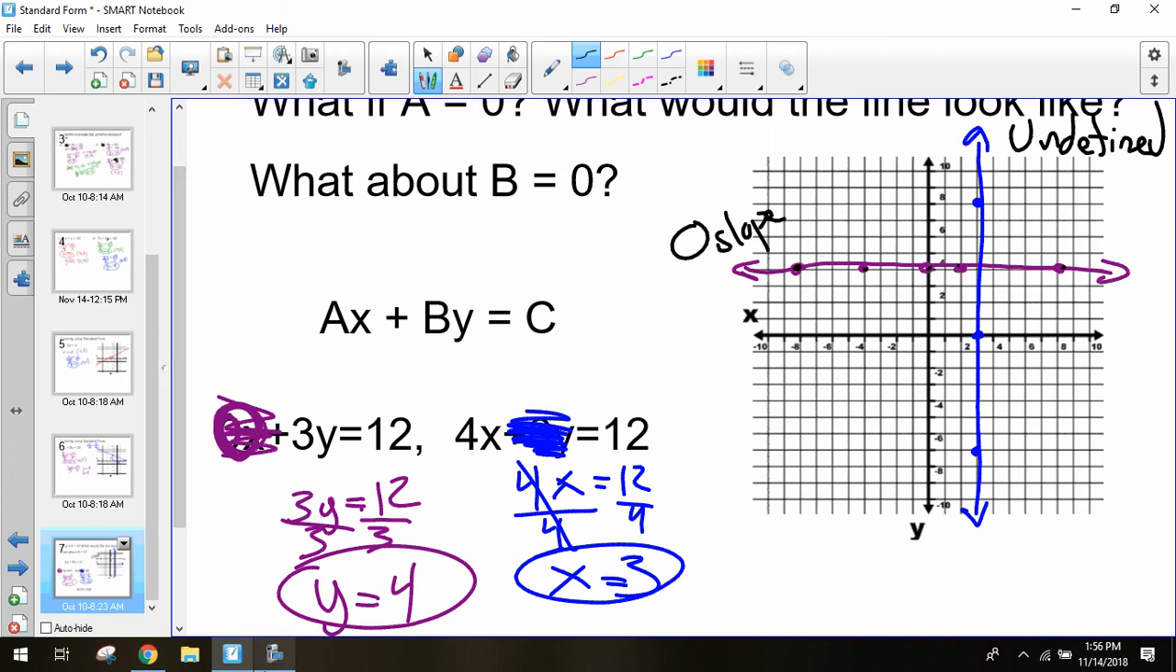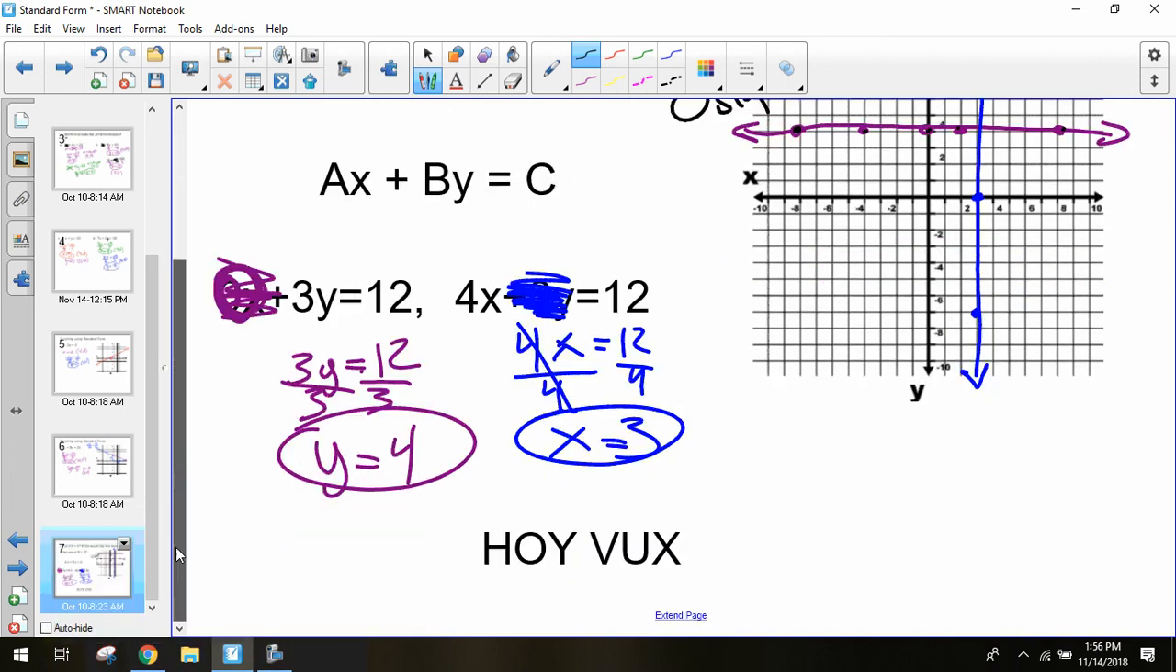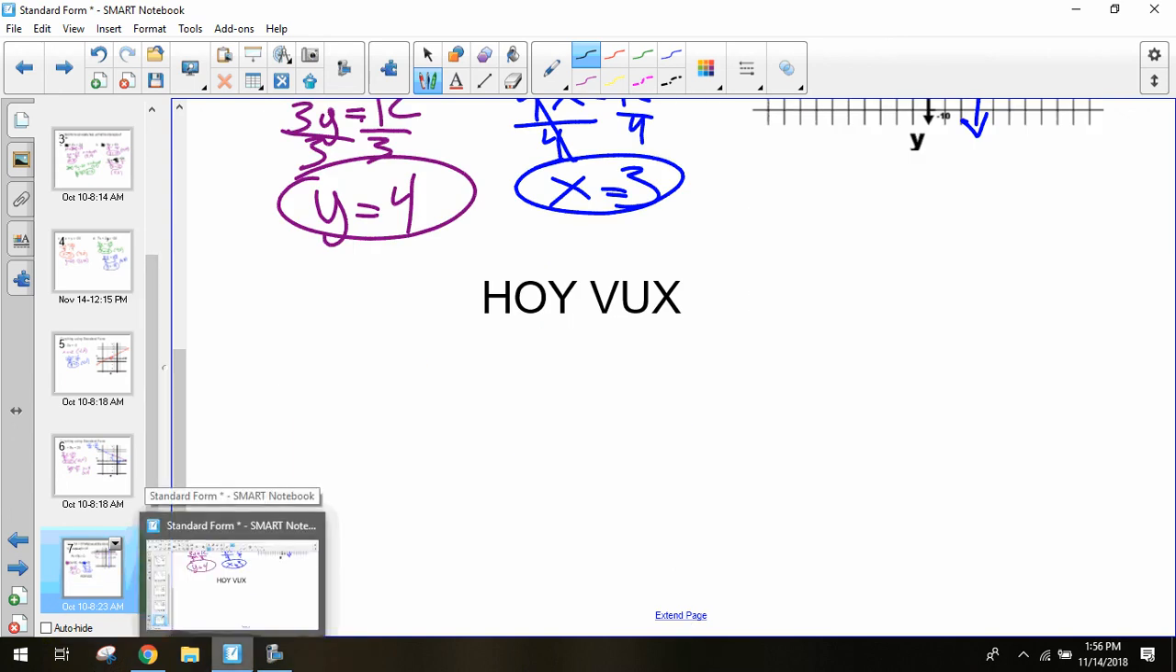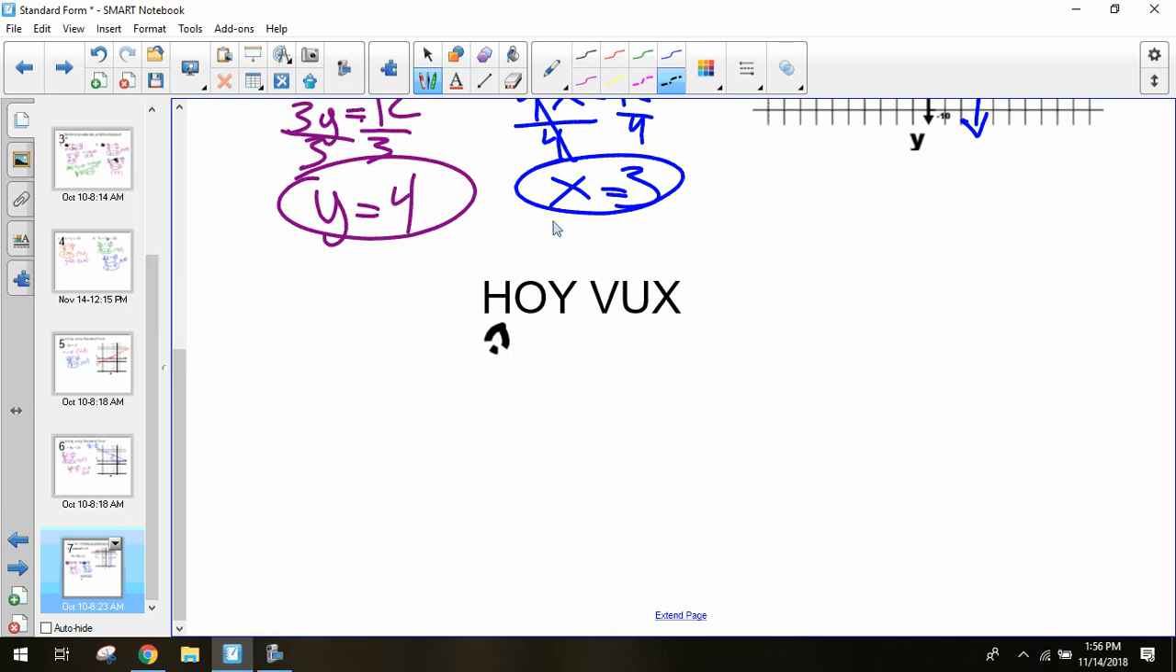And so we have a special little mnemonic device to help us remember when we have horizontal lines and when we have vertical lines. We call this HOYVUX. So we can have a horizontal line that has a 0 slope when you have y equals. So y equals 4 gives the horizontal line with a 0 slope.